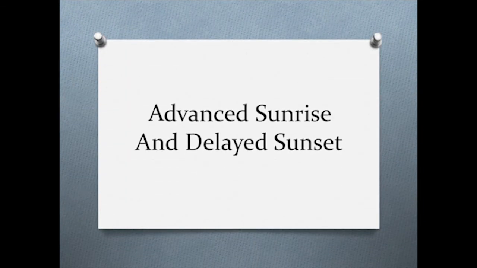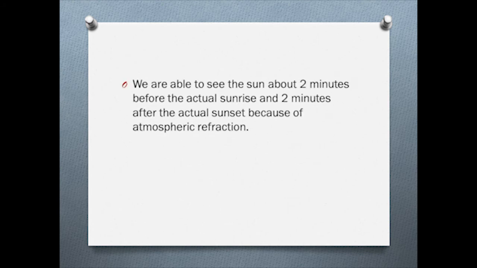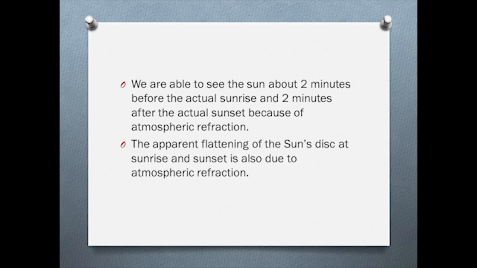Advanced sunrise and delayed sunset. We are able to see the sun about 2 minutes before the actual sunrise and 2 minutes after the actual sunset because of atmospheric refraction. The apparent flattening of the sun's disk at sunrise and sunset is also due to this atmospheric refraction.